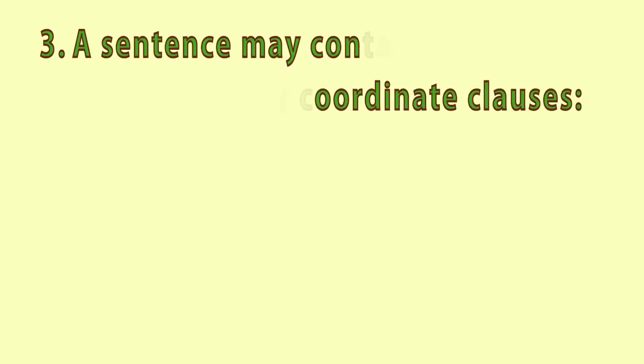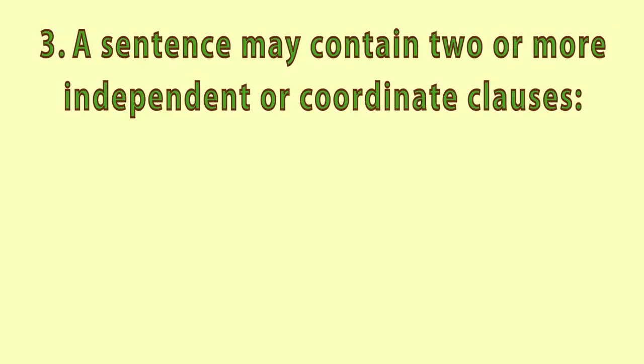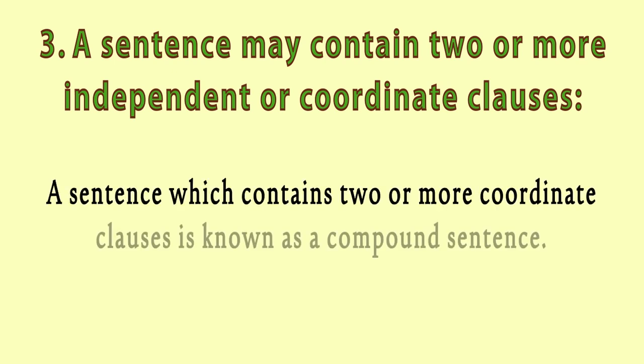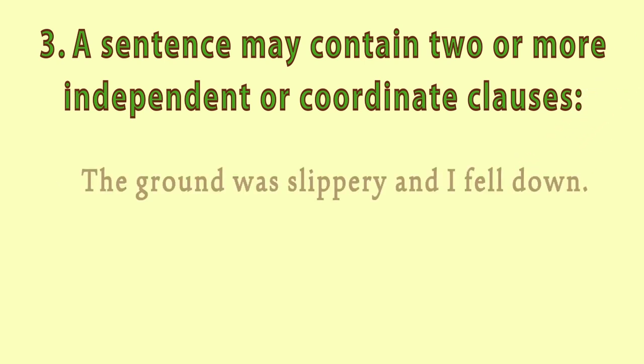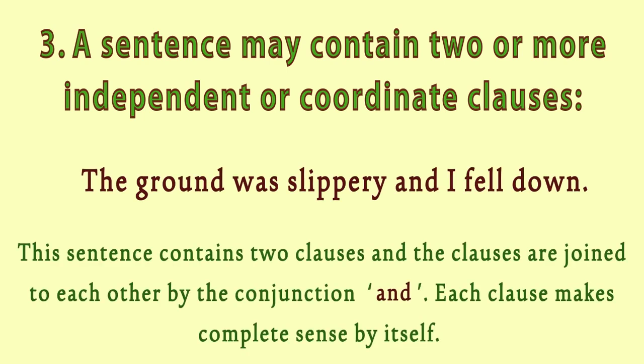A sentence may contain two or more independent or coordinate clauses. A sentence which contains two or more coordinate clauses is known as a compound sentence. The ground was slippery and I fell down. This sentence contains two clauses, and the clauses are joined to each other by the conjunction and. Each clause makes complete sense by itself.